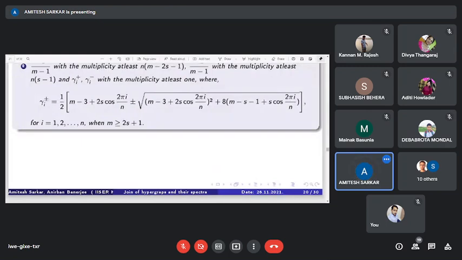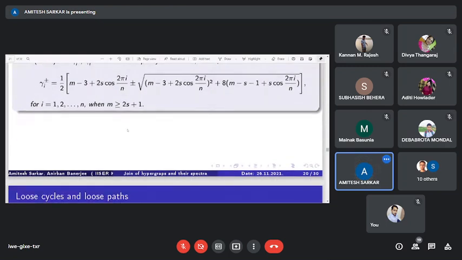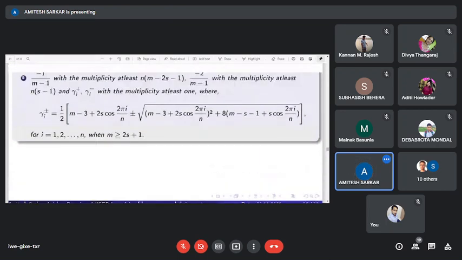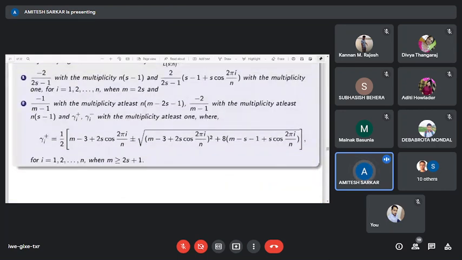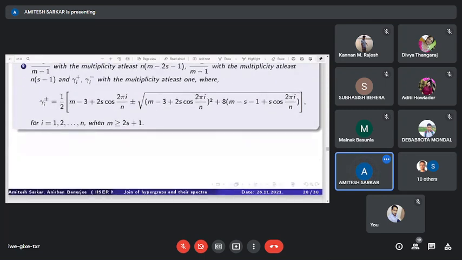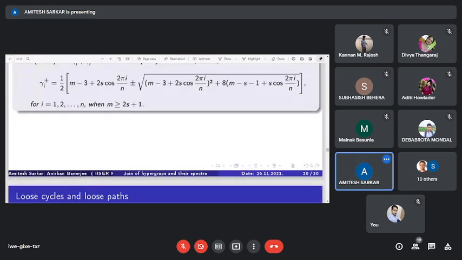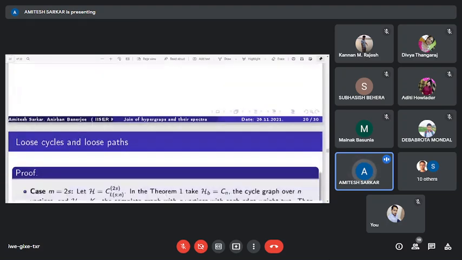Here, from the second part we have all the eigenvalues of the loop cycles when m is greater than or equal to 2s plus 1. From the first part we have all the eigenvalues of the loop cycle when m is 2s. Now, till now we are unable to find the eigenvalues of the loop cycle when m is less than or equal to 2s minus 1.